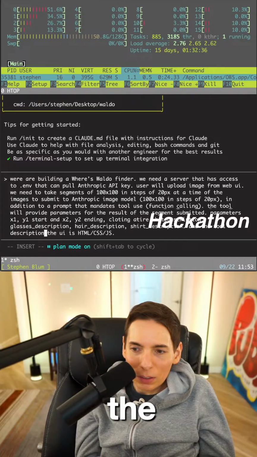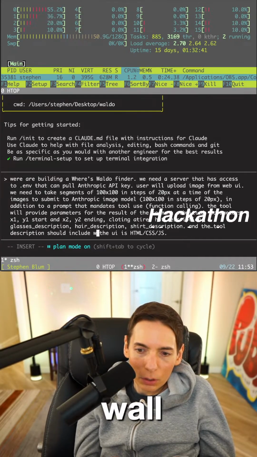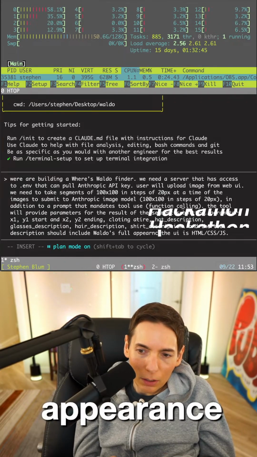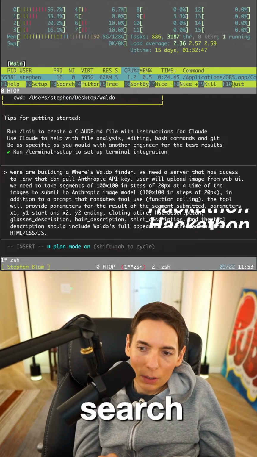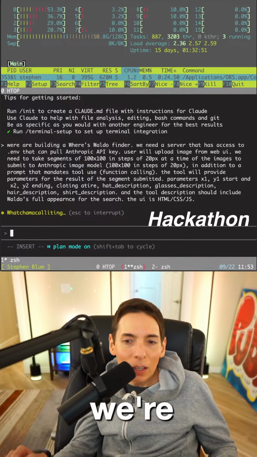The tool description should include Waldo's full appearance for the search. All right, I think that's it. Let's do plan mode. We're doing plan mode. Okay, here we go.